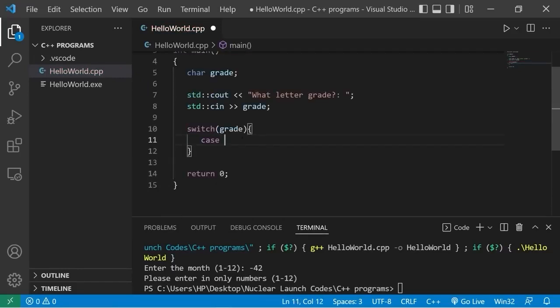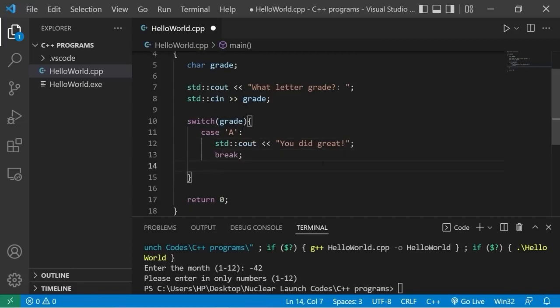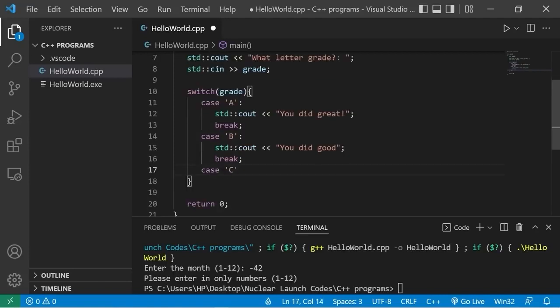The first case will be the character A. What will we display if somebody receives an A? Standard output. You did great. Then break. Case B. Standard output. You did good. Then break. Case C. Standard output. You did okay.